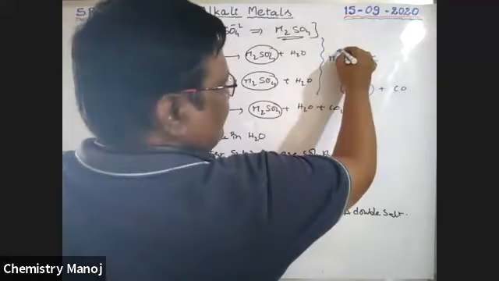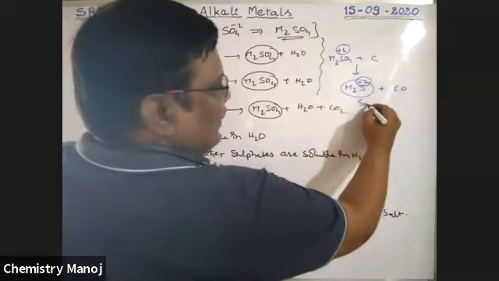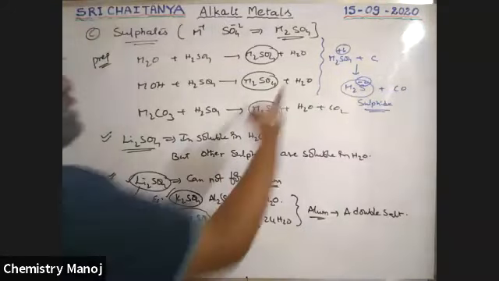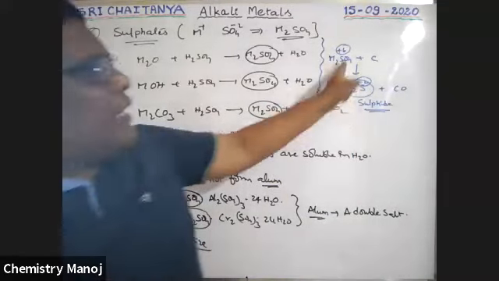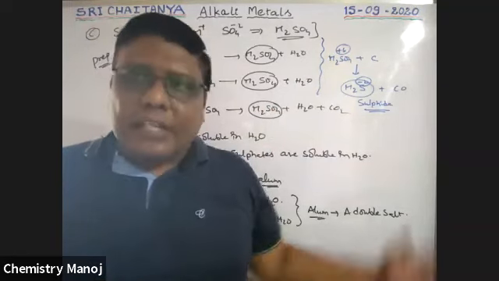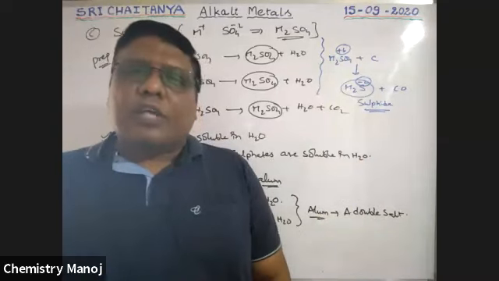Here sulfur is in +6, here sulfur is in -2. So sulfide is the product. Sulfate changes to sulfide, the oxidation state decreases, it is reduced and acts as an oxidizing agent. That's why carbon is oxidized to carbon monoxide.